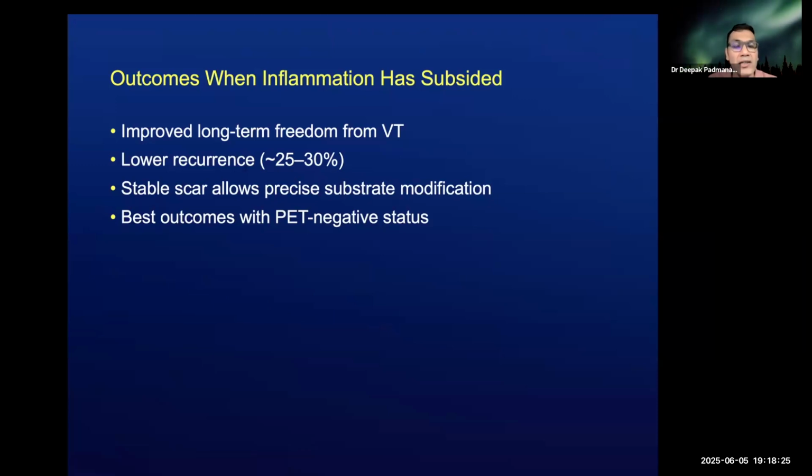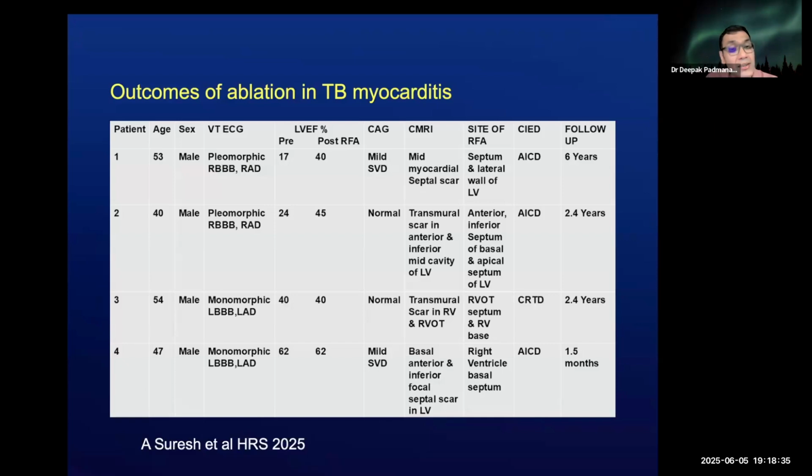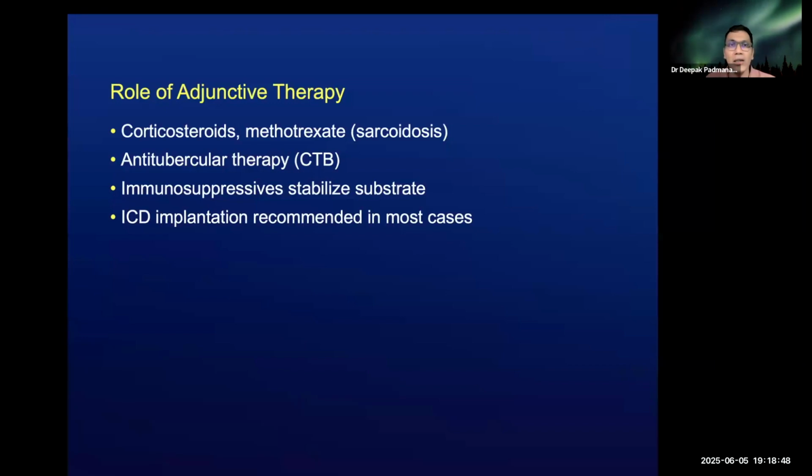25 to 30% of these patients only recur, and there's a stable scar allowing for precise substrate modification, especially when there is a PET negative status. In TB myocarditis, one of my colleagues presented recently at Heart Rhythm Society. Similar success values can be achieved, especially if it is not present in the acute stage of the disease. Adjunctive therapy like corticosteroids and methotrexate, anti-tubercular therapy, immunosuppressive therapy to stabilize the substrate are very valuable, and ICD implantation is always recommended in the non-storm period of the disease.